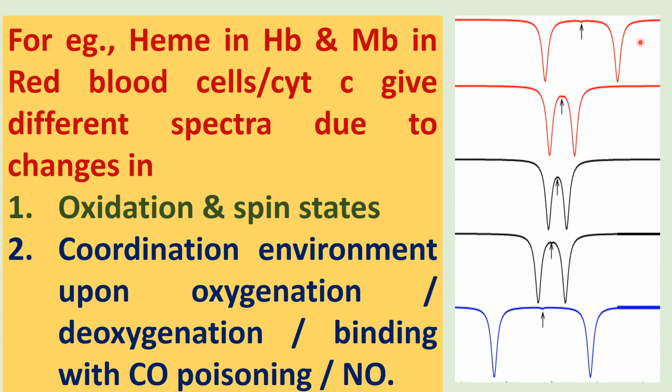Because of NO binding or CO binding, there will be quadrupole splitting because of the different coordination environment. These will give different delta EQ values. From the delta EQ value, we can tell whether CO poisoning has occurred, or whether a person is affected by sickle cell anemia and other blood disorders.